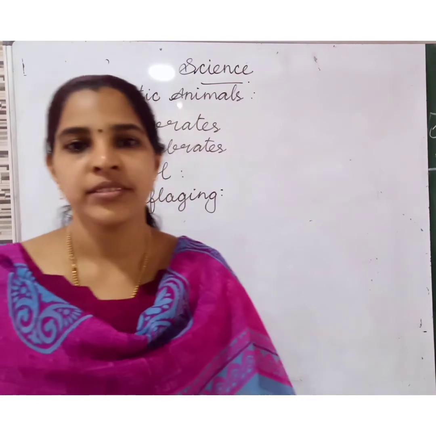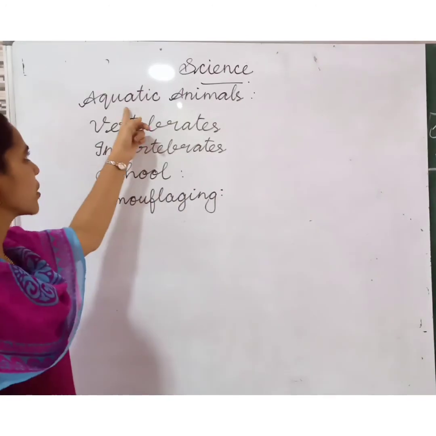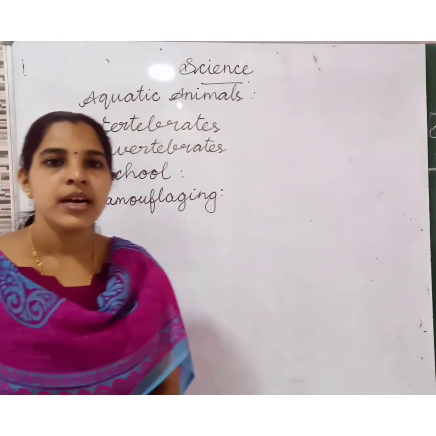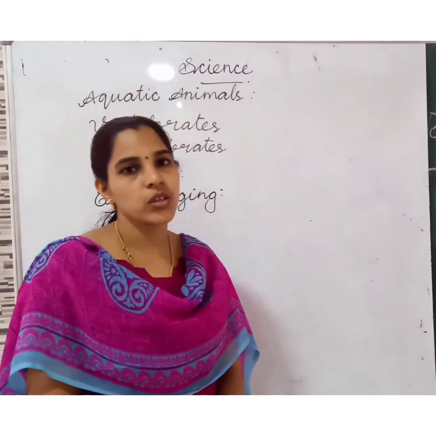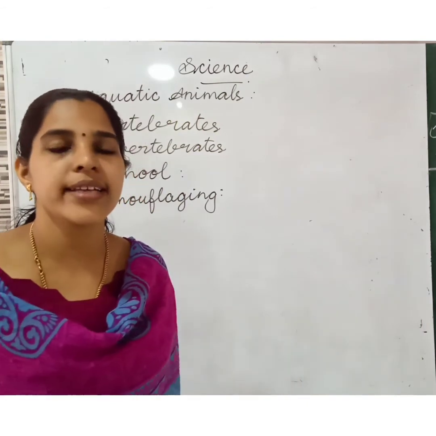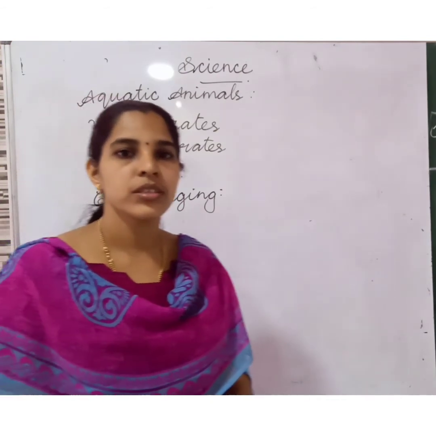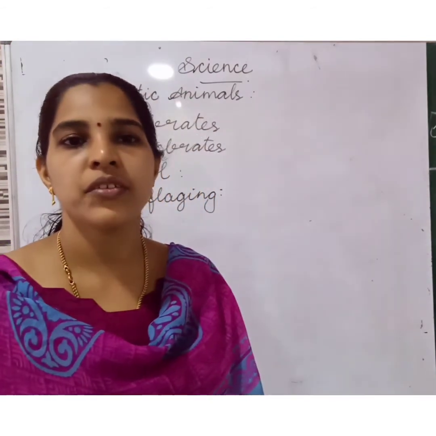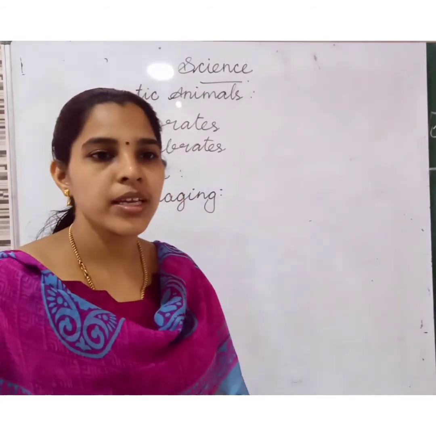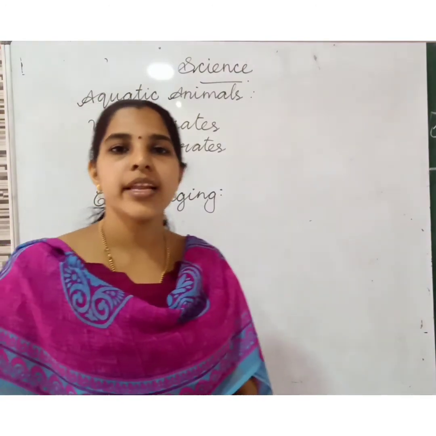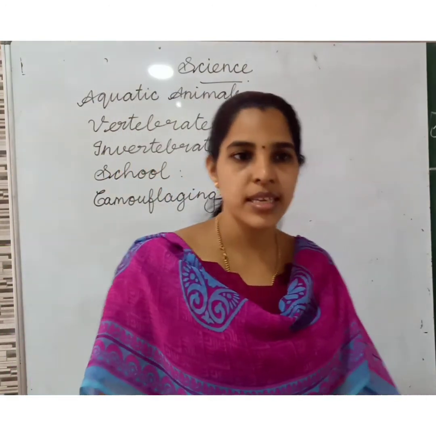Good morning, children. Today we have learned about aquatic animals. What is the meaning of aquatic animals? Animals that live in water. Animals that live in water are called aquatic animals. Can you say some examples of animals living in water? Fish, starfish, jellyfish, whale, dolphin. Yes, some of the animals living in the water. In which water bodies will they live? Lakes, rivers, ponds, sea, ocean.